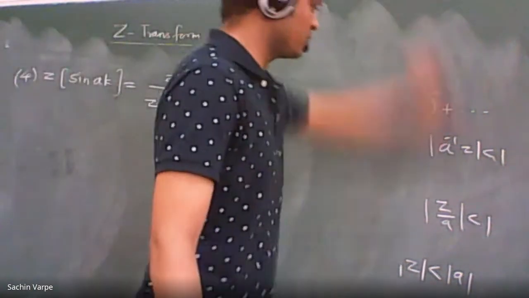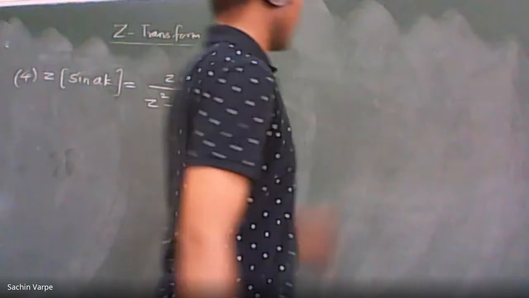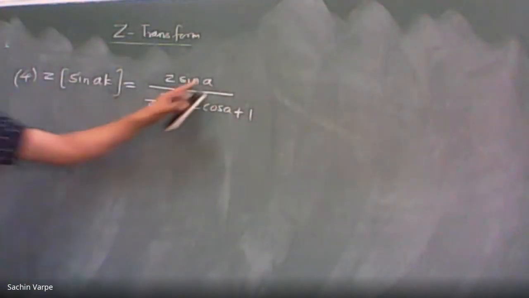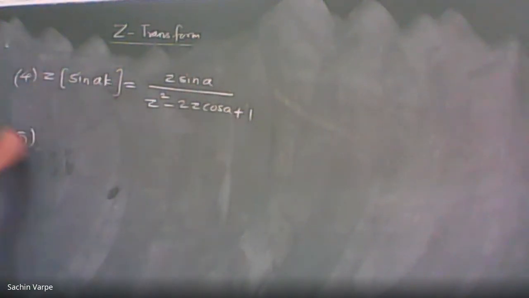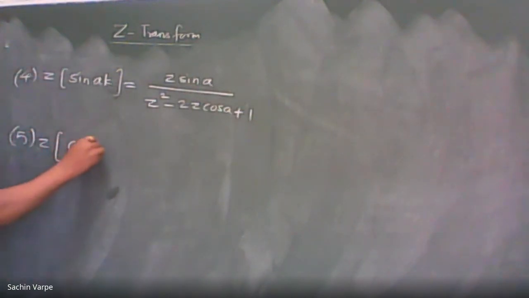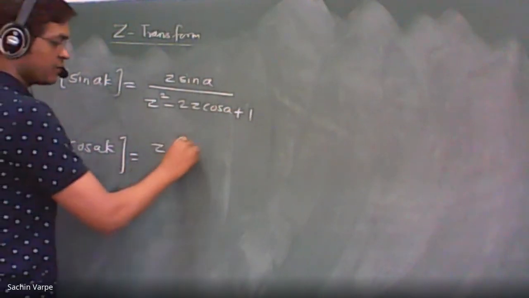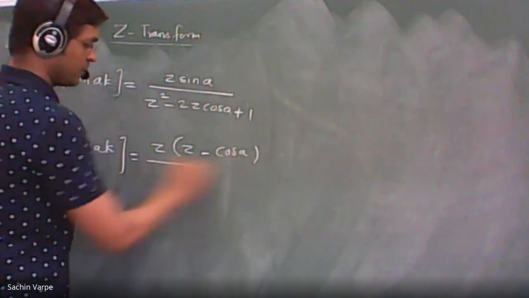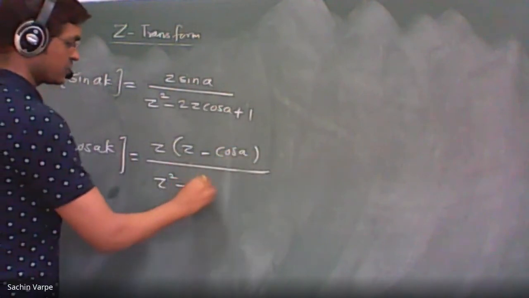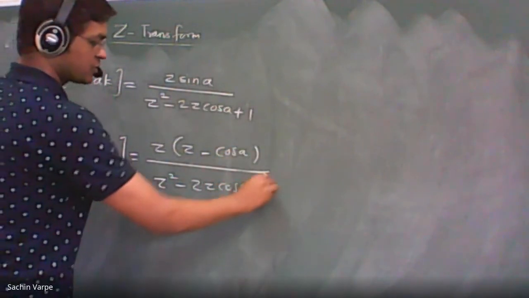I'm directly giving the formula, but if somebody asks you the Z transform of sin 2K, then you should be able to recall this formula. And even the Z transform of cos AK will be equal to Z into Z minus cos A upon Z square minus 2Z cos A plus 1.